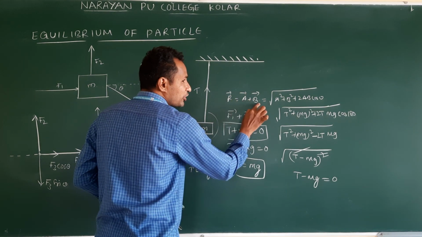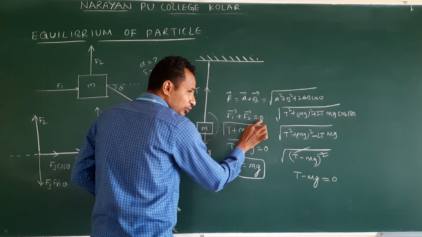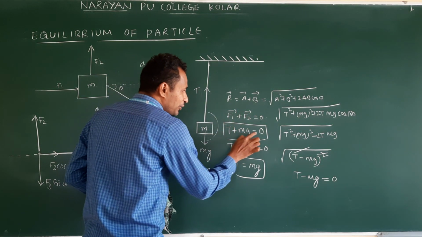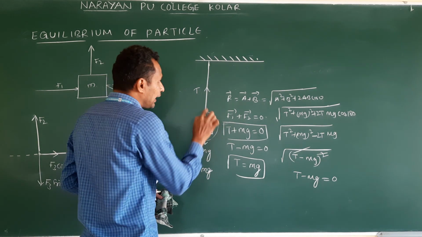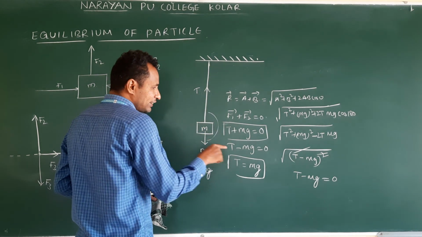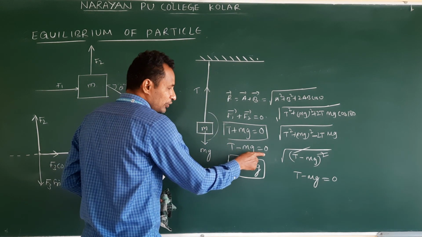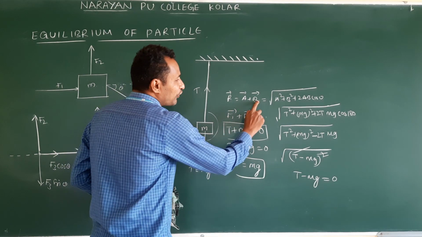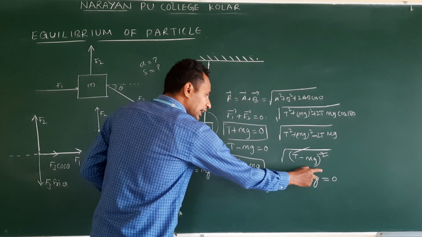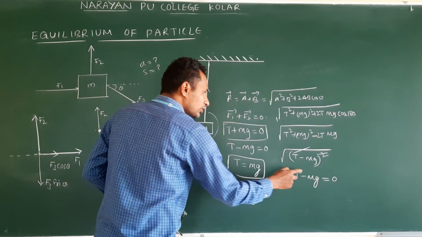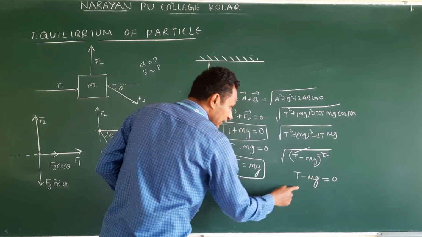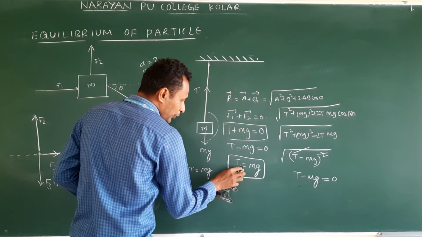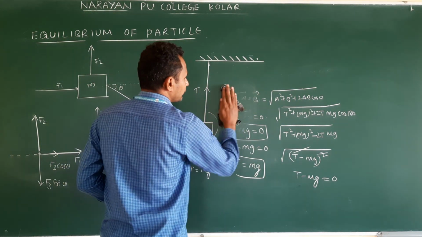So this is the vector form, resultant of two vectors: R is equal to A plus B. Here I wrote 0. Reason: body at rest. T plus mg is equal to 0. In the figure we know the direction, so we can write T minus mg is equal to 0 directly. T is equal to mg. To understand this, I followed the resultant formula, and that calculation also gives the same result. So I am keeping only this statement: T is equal to mg.